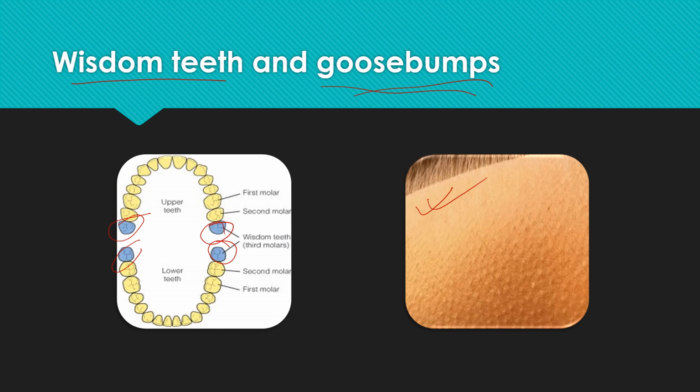But gradually, in mammals like us, we were not having so much hair left in our body so that the goosebumps can trap the air. So we rarely get goosebumps, or some people never get goosebumps at all.